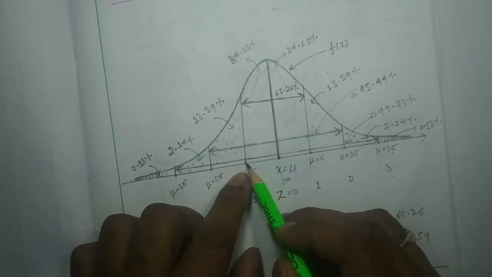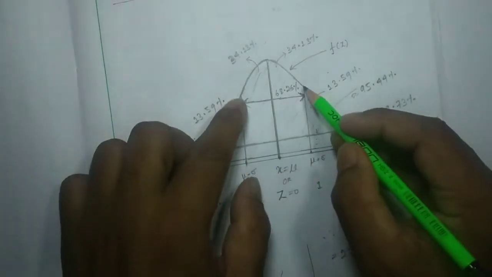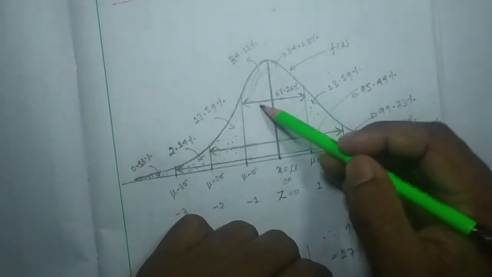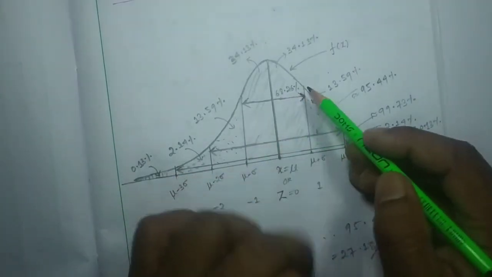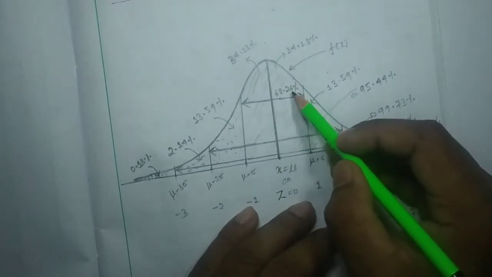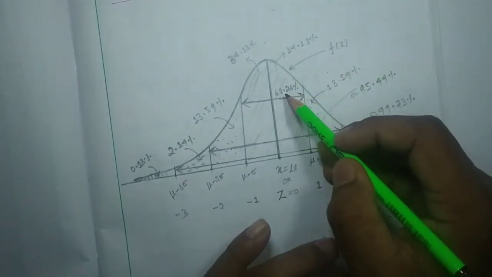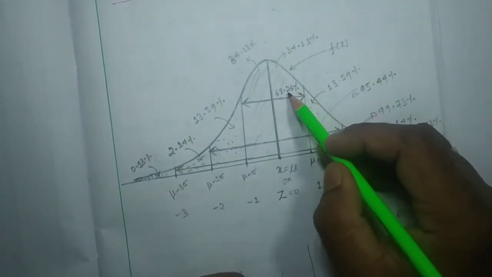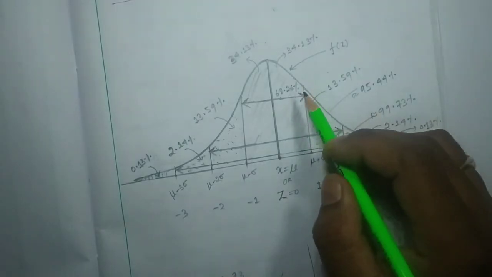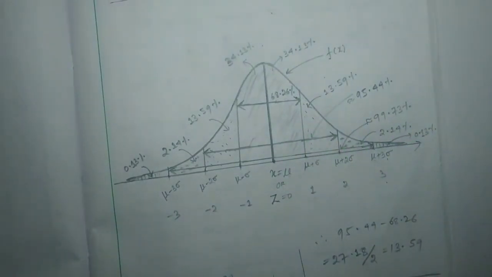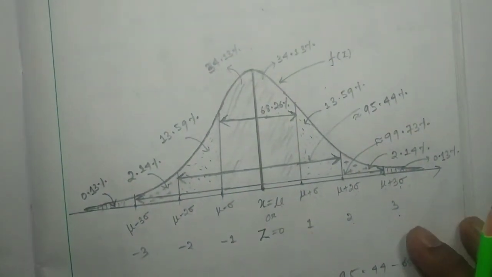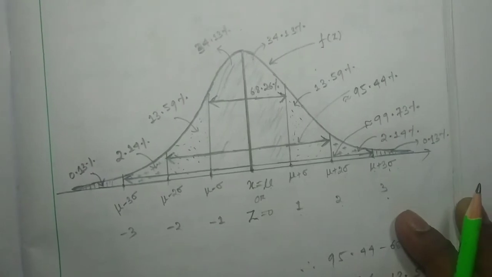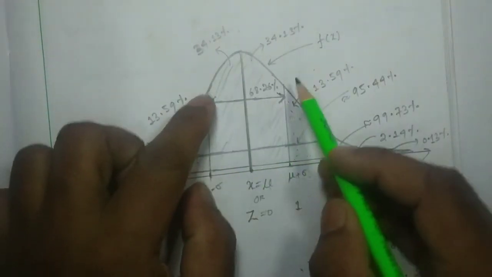So here the area in between these 2 points, this shaded area, will be 68.26. Some books write 68.2, some books write only 68, so the variation can be found in different books. Okay, so here I have written 68.26 percentage. From this to this much area belongs to 68.26.